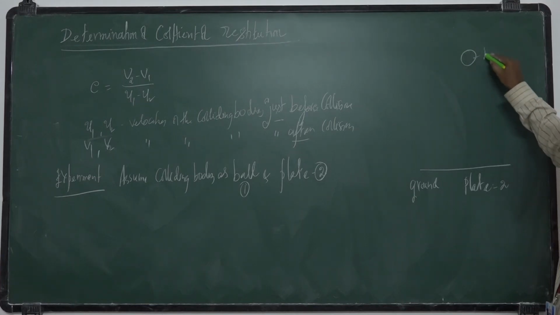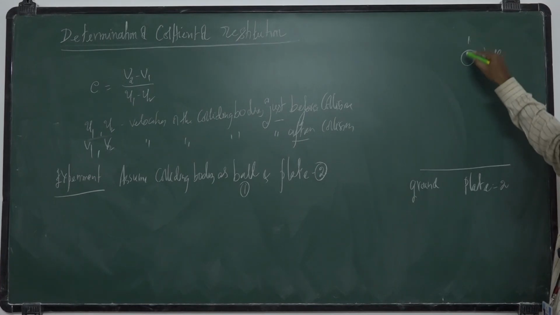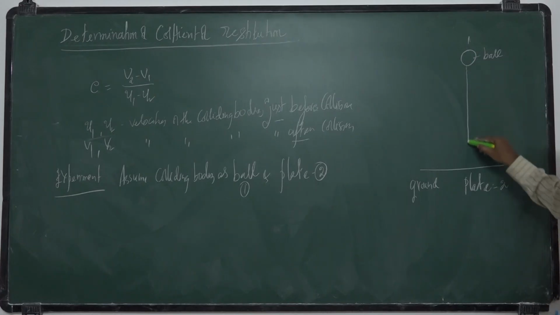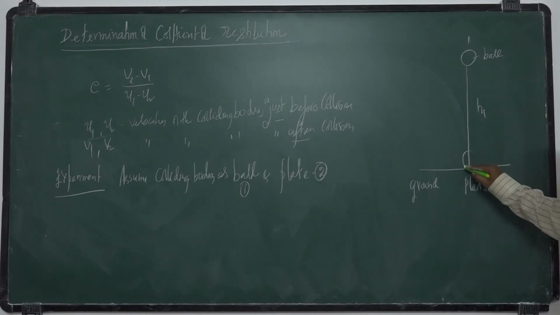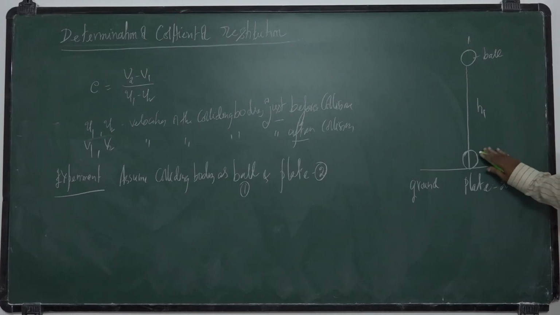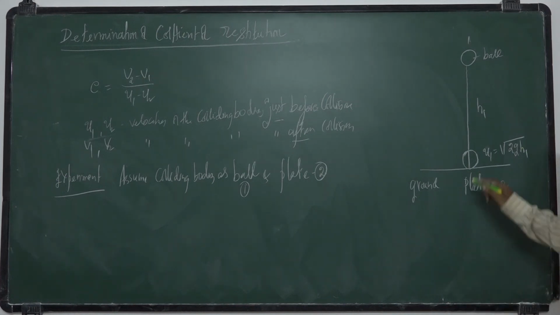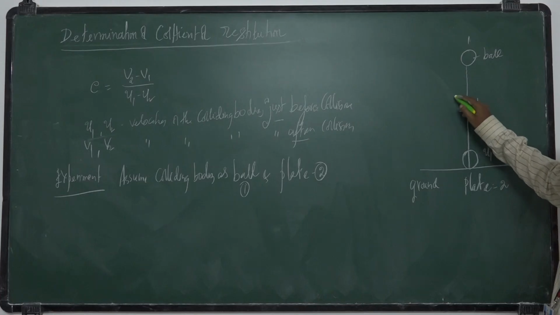So this is the ball. If it is dropped from a height h1, then just before collision it hits the plate. The velocity before collision is square root of 2gh1, from kinematics.